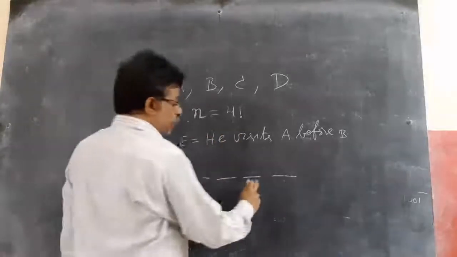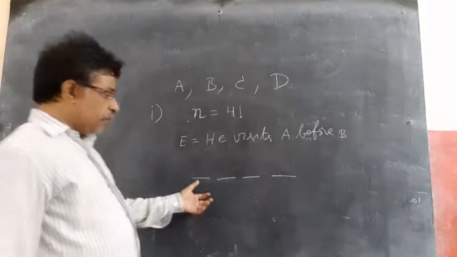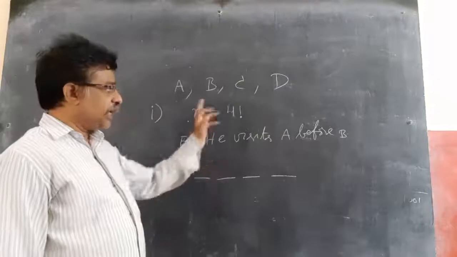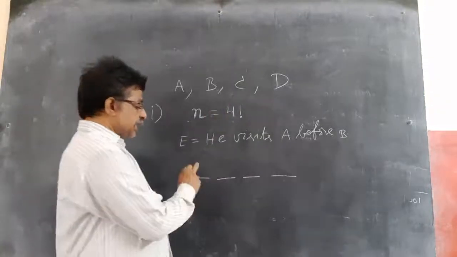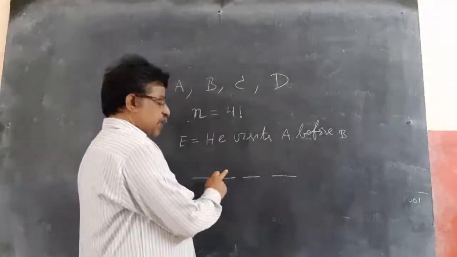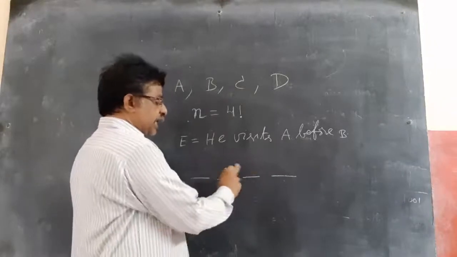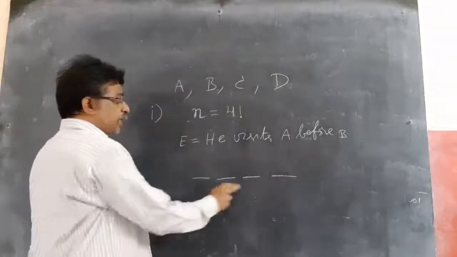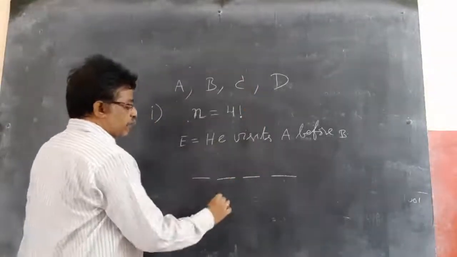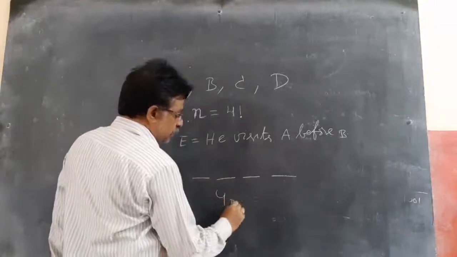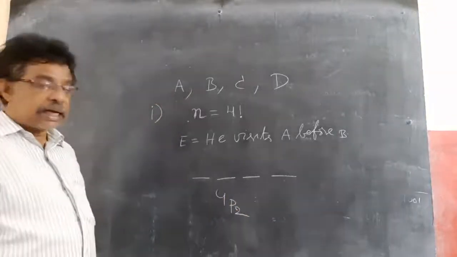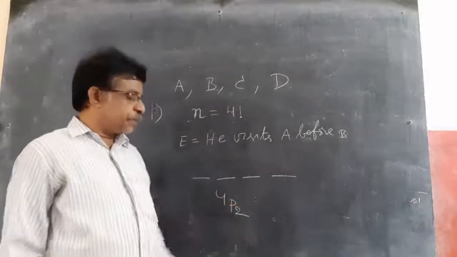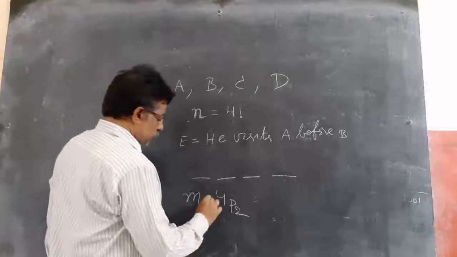In four places, two places can be filled with the remaining two temples, C and D first. So he can go to C first, D next, or he can go to C first, then A, then D, then B. Like this, arrangements will be there. That's why I will choose two places for C and D. Out of four, how can I arrange two things? I can arrange in 4 3 ways. So for C and D, M is equal to 4 3.